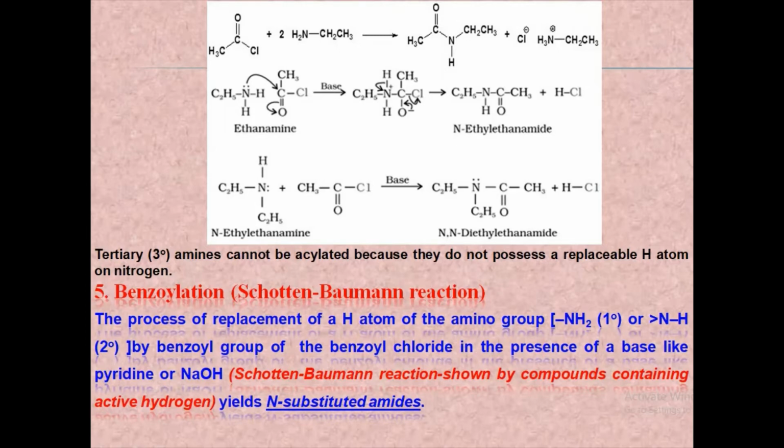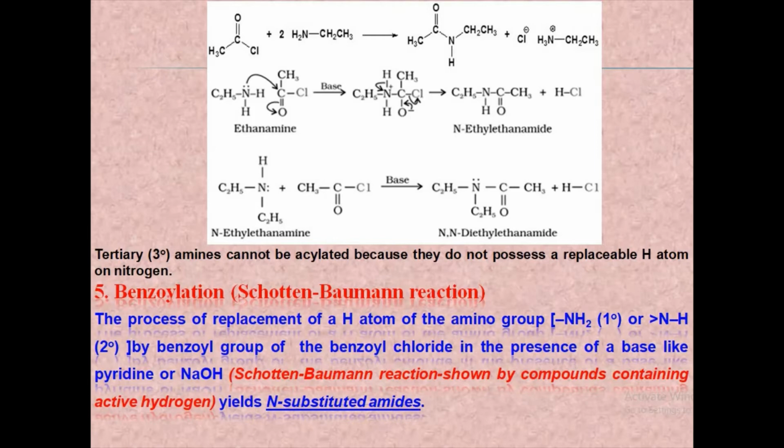Next is a secondary amine. Its reaction with acetyl chloride, an acetylation reaction, takes place in the presence of a base to give N,N-diethyl ethanamide. Since there are no replaceable hydrogen atoms on nitrogen in the case of tertiary amines, they will not undergo the acylation reaction. Next is benzoylation. Benzoylation refers to the process of the replacement of a hydrogen atom of the amino group by the benzoyl, that is the C6H5CO group.